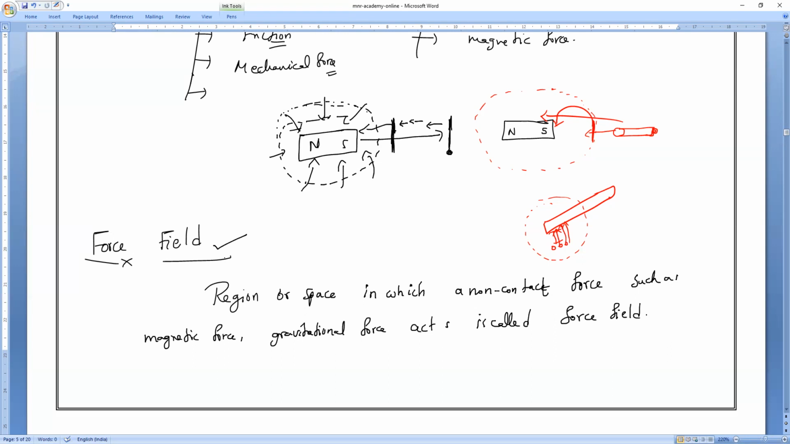Force field. So if you take a region surrounding a magnet, where the magnetic substance experiences a force, that is what we call the magnetic field of the magnet. In this area, wherever you place the object, the metal object will experience that force. So if it is a magnet, what field do we call it? Magnetic field. Do you understand, all of you?